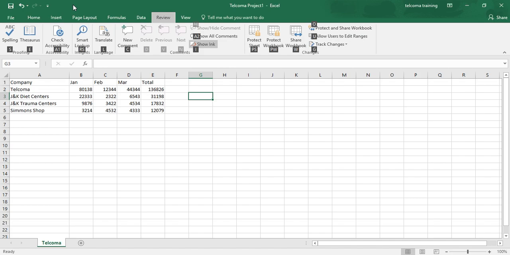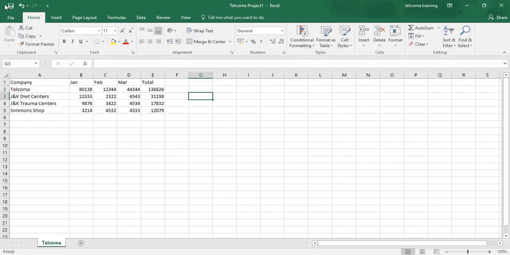Now let us see how to customize the Quick Access Toolbar. This is your Quick Access Toolbar. You have the options of save, redo, undo, and you have a drop down here. So the save button is here. Save is to save any changes made to the current workbook using the same file name, file format, and location.